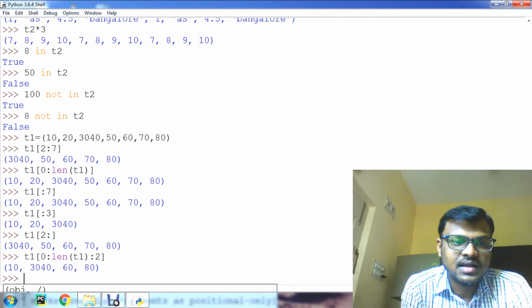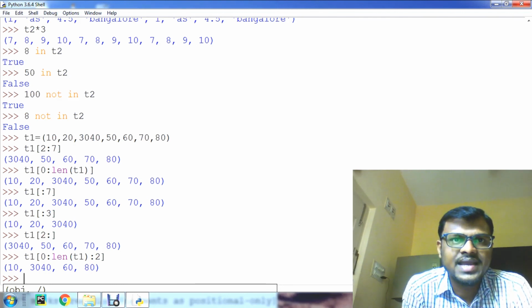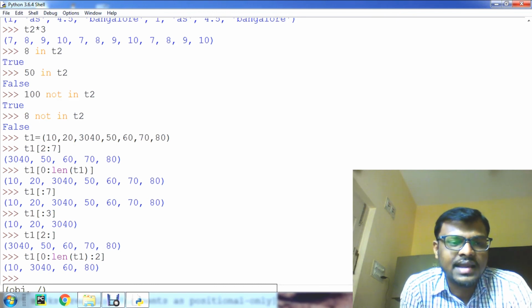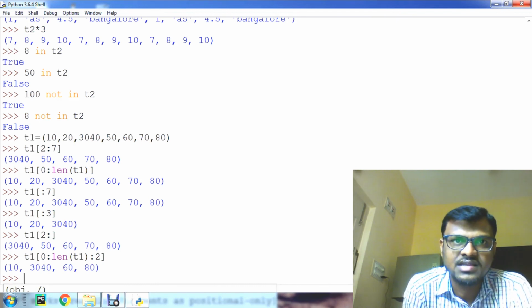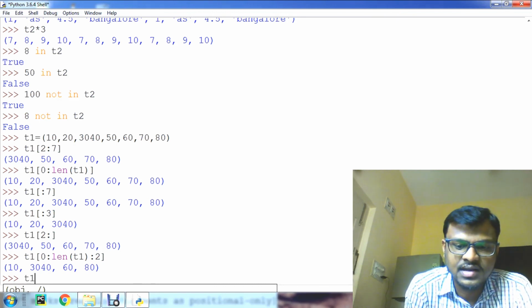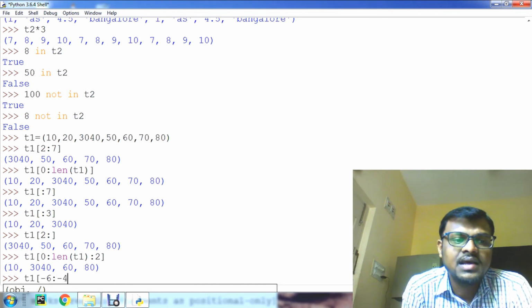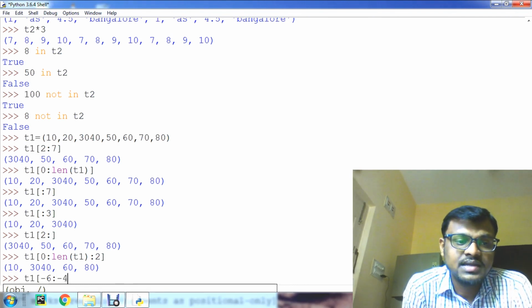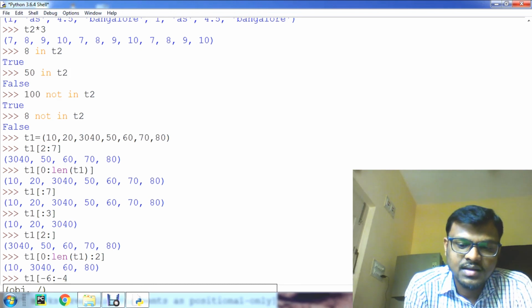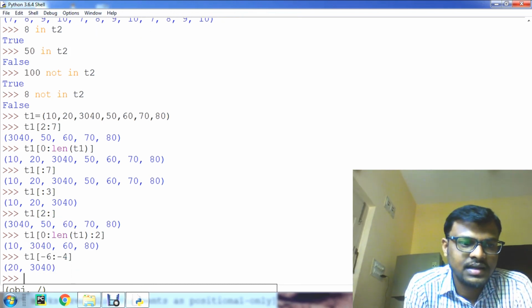Clear? Next, we can use negative indexing as well. For that we have to use minus here, like minus 6 to minus 4, and the first index should be smaller than the second index here. Clear?